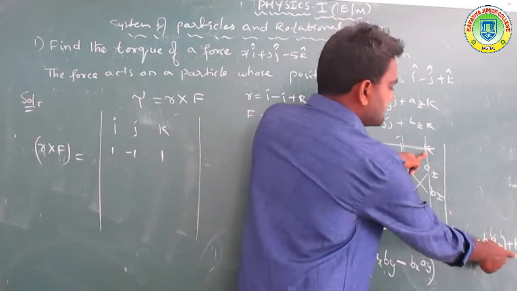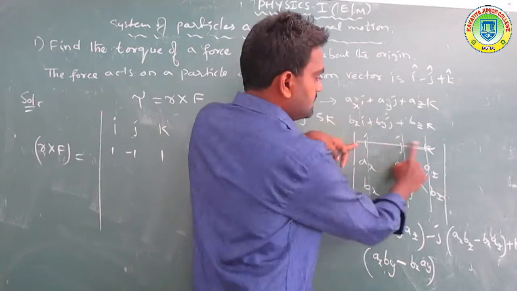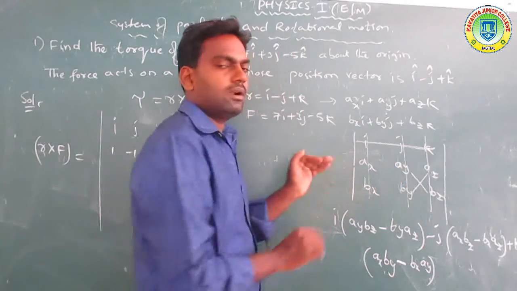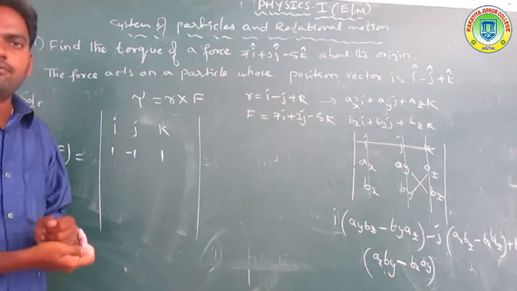For k, always taken with plus: cancel the k row and column, and the remaining is ax by minus bx ay. So this is the general formula for the determinant method.